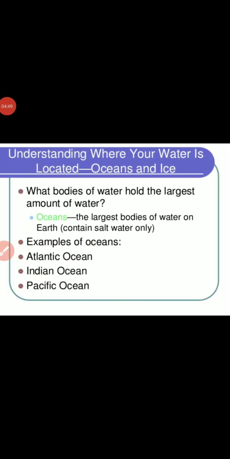Then understanding where your water is located. Okay, ocean and ice. So our water is located in oceans and ice. What bodies of water hold the largest amount of water? First of all, oceans hold the largest amount of water. They are the largest bodies of water on earth that contain salt water only. Examples of oceans are the Atlantic Ocean, Indian Ocean, and Pacific Ocean.